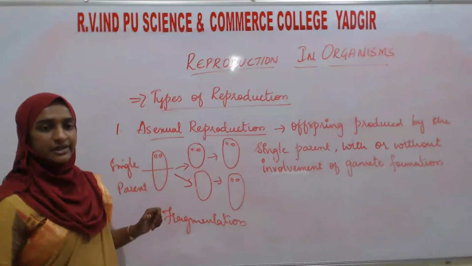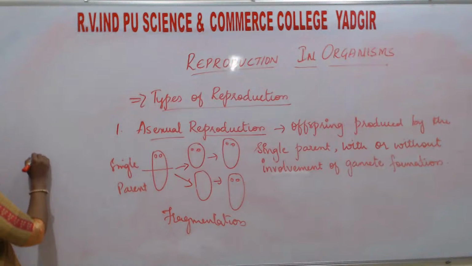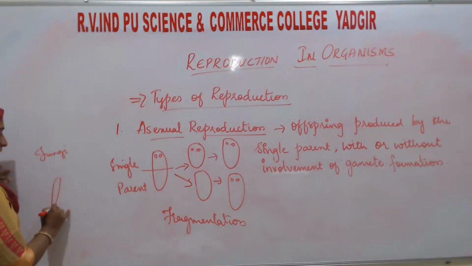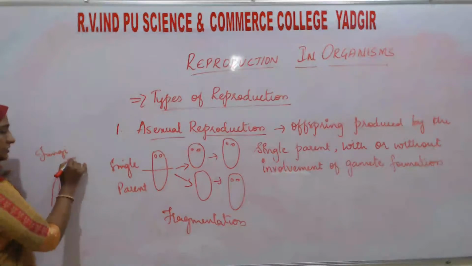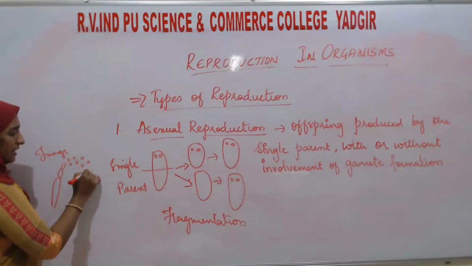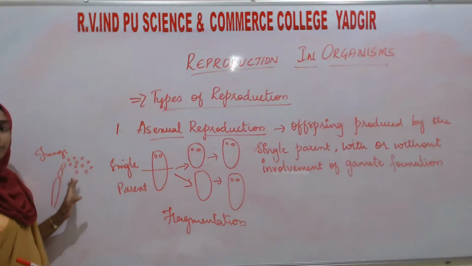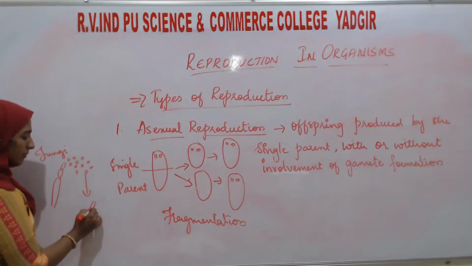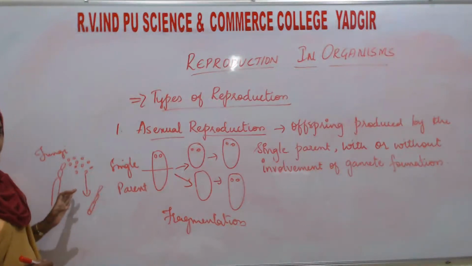One more example: you can take fungi. In fungi, there will be hyphae, which produce spores, a large number of spores. These spores fall down and form a new individual.